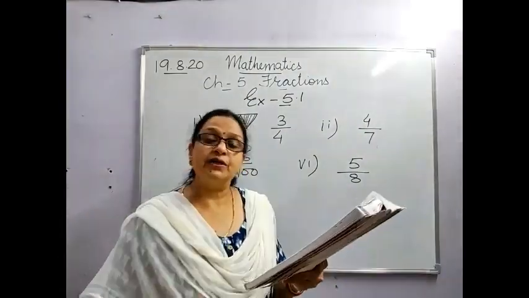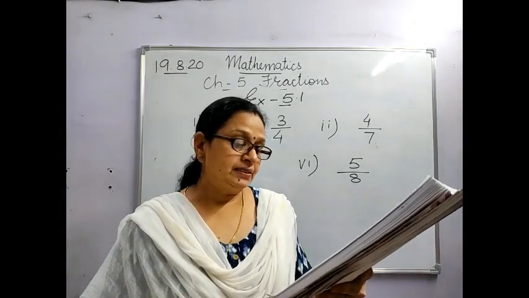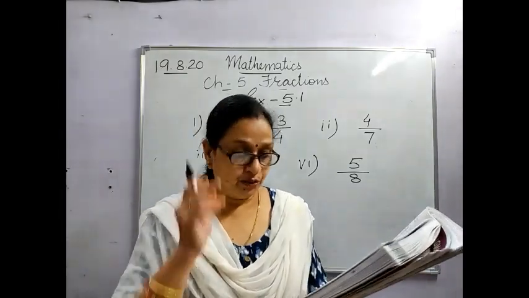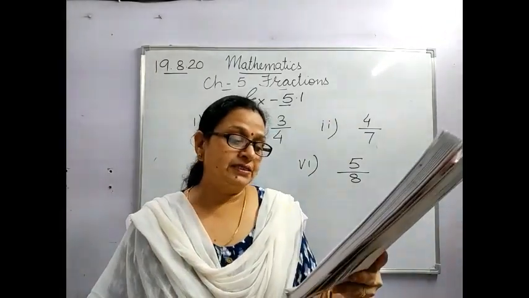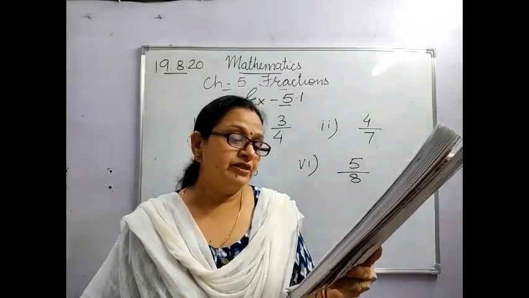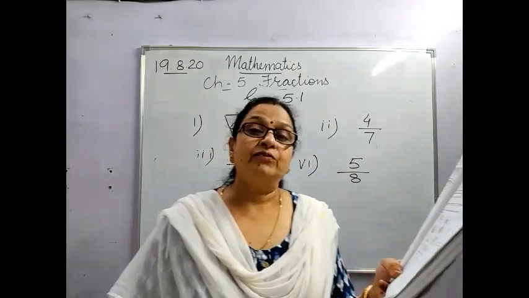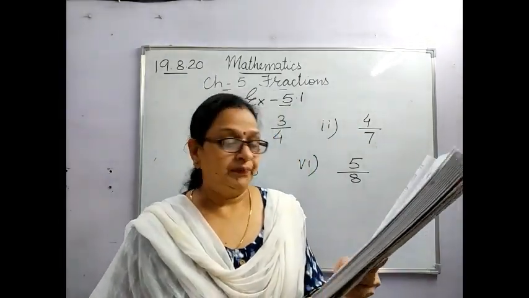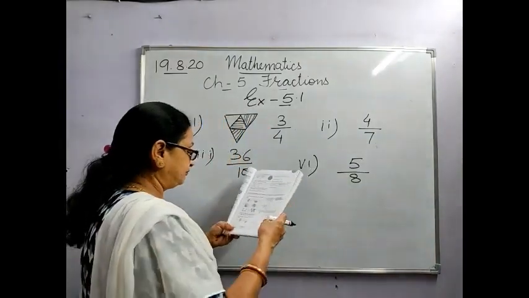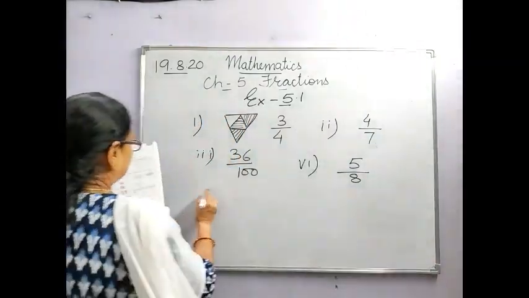Second question is reverse of the first one. In this, they have given you the fraction and you have to shade the figure. See the first one, how many parts are there? 4, out of which they have written that you have to shade 1. जो numerator दिया हुआ है, that you have to shade. So, in the first one, if you shade, it is somewhat like that.